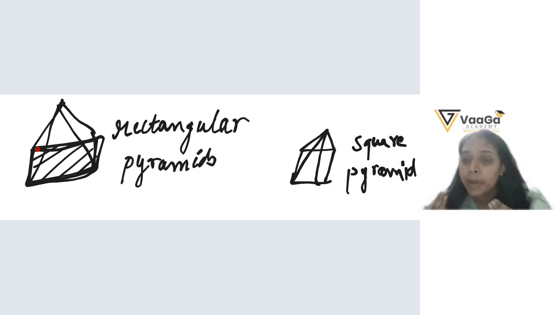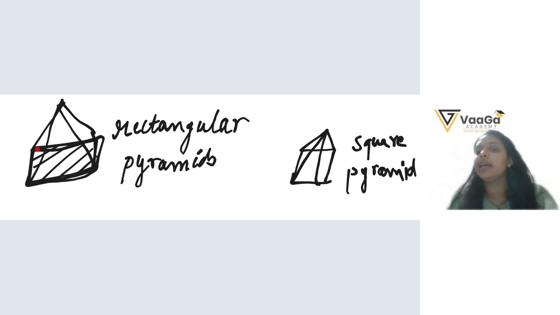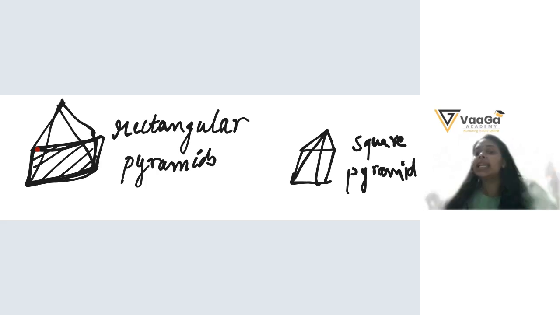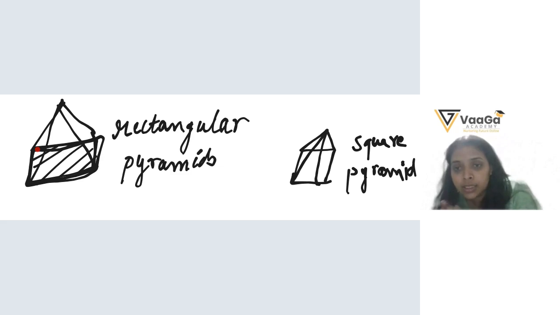The difference between the pyramid and the prism depends on the faces. If all the faces are triangular, it's a pyramid. If all the faces are rectangular, it's a prism. Did you get it? Yes.